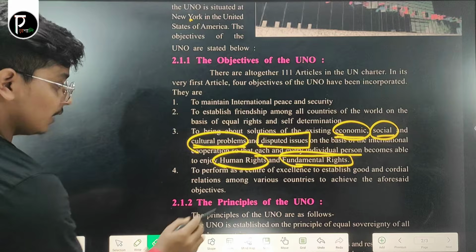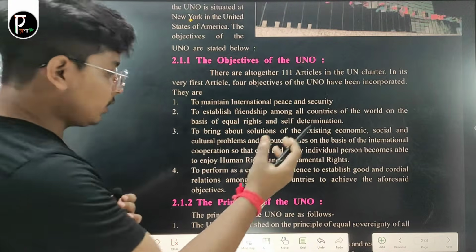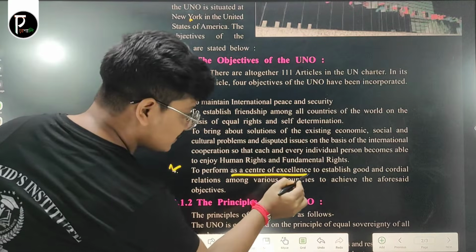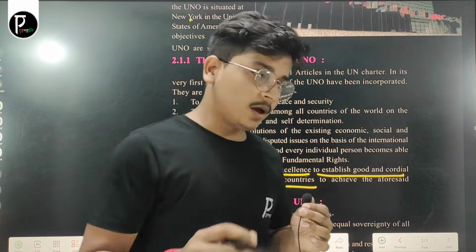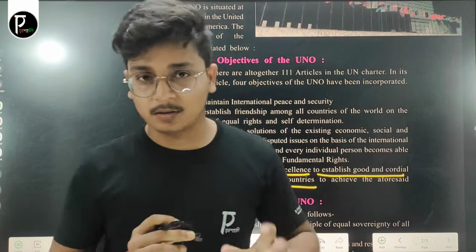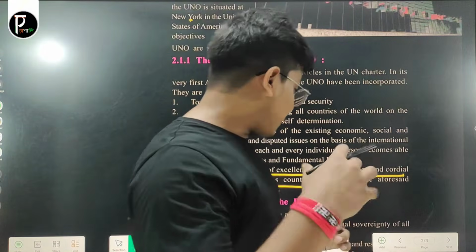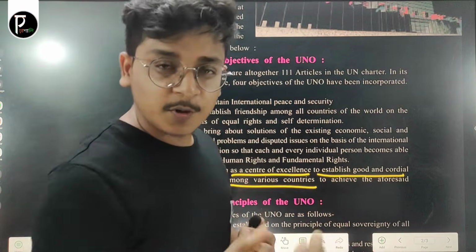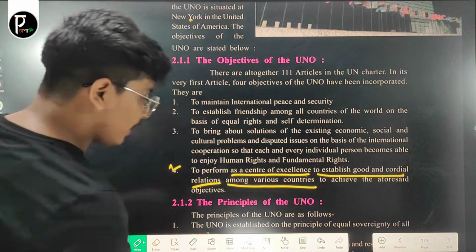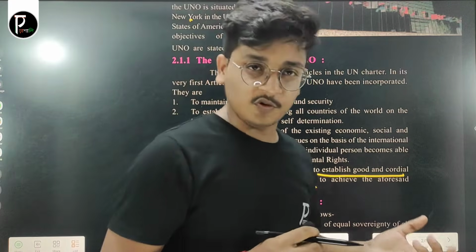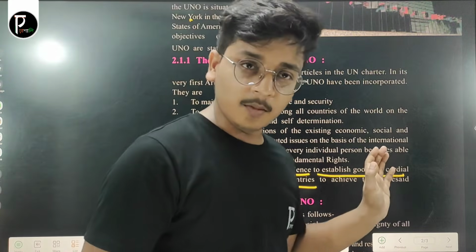Now, the next objective of the UNO is to perform as a center of excellence to establish good and cordial relations among various countries. Okay, so they are the mediator. That means they are the main center where good relations between two countries are discussed, and the disputes are discussed. Okay, and to achieve the aforesaid objectives. Now, these are the four objectives of the UNO, it is a very important topic.